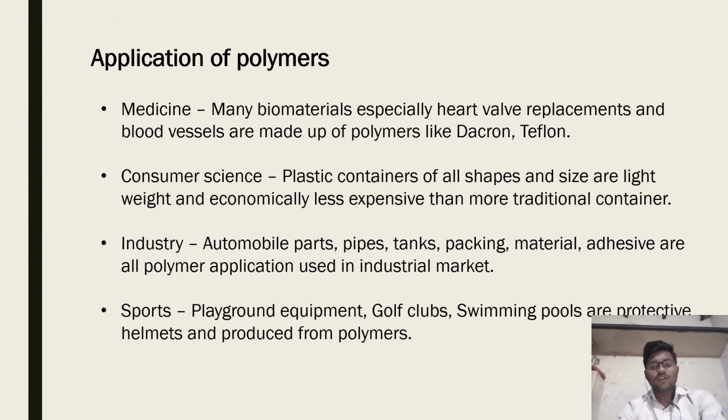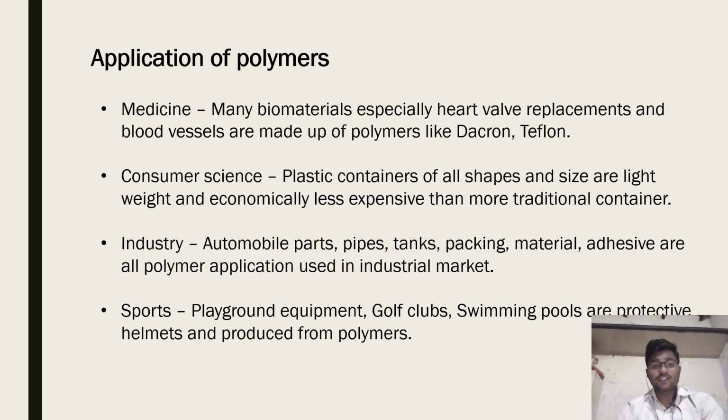Now we discuss applications of polymers, where polymer materials are chosen. In medicine, many biomaterials, especially heart valve replacements and blood vessels, are made of polymers like Dacron and Teflon. In consumer science, plastic containers of all shapes and sizes are lightweight and economical, less expensive than more traditional containers.